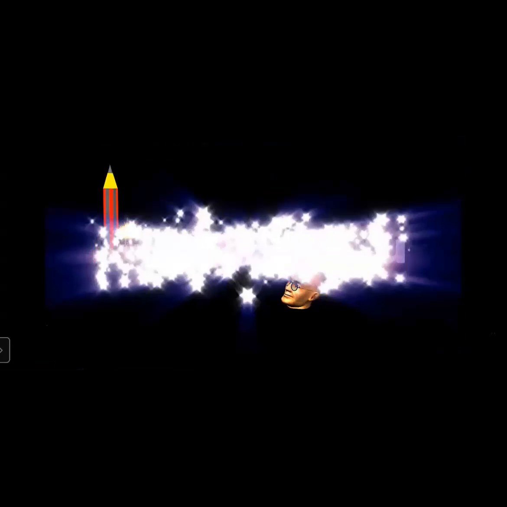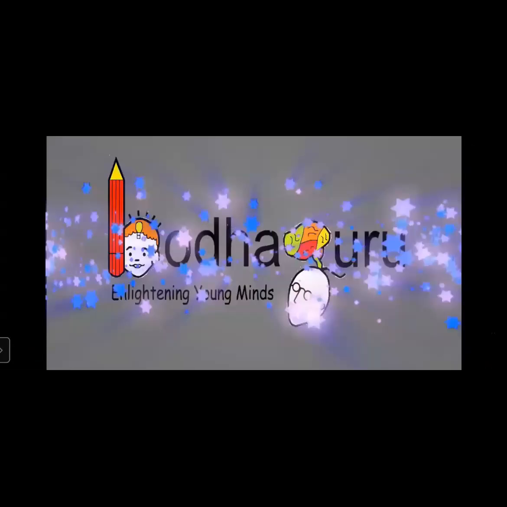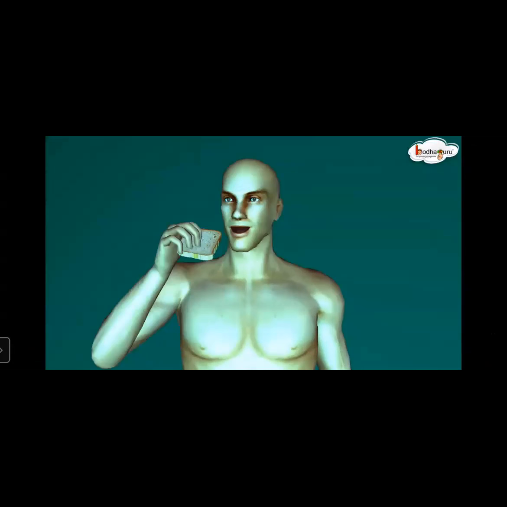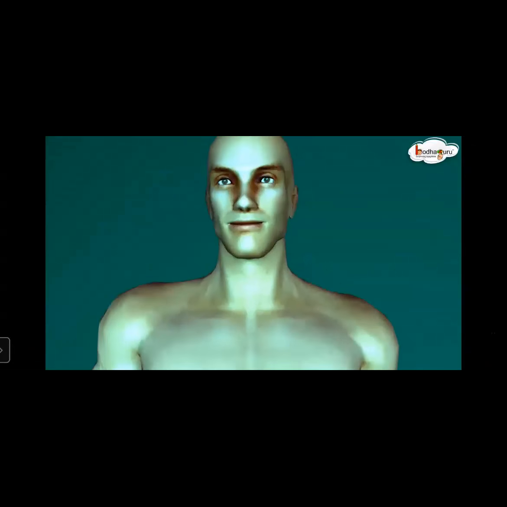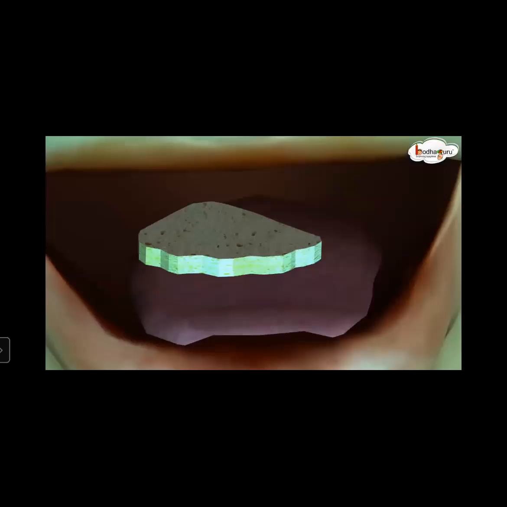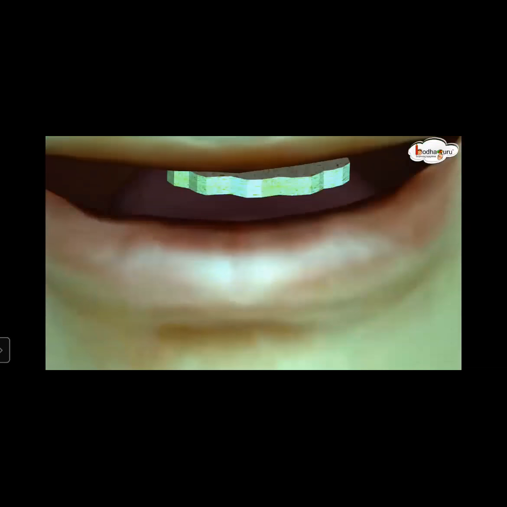I am showing again how the process of digestion occurs in human beings. Food is eaten by the human being, and it is converted into a simpler form with the help of teeth.